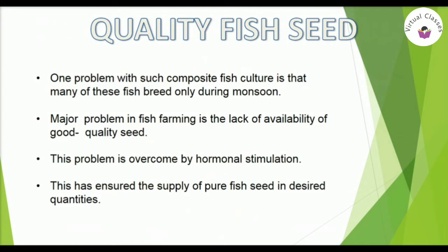Now, what is the quality of fish seed that we get from composite fish culture? One problem with such composite fish culture is that many of these fishes breed only during monsoon. So even if seed is collected from the wild, it can be mixed with that of other species as well. So a major problem in fish farming is the lack of availability of good quality seed. So to overcome this problem, ways have now been worked out to breed these fish in ponds using hormonal stimulation. Due to hormonal stimulation, we get the supply of pure fish seed in desired quantities.